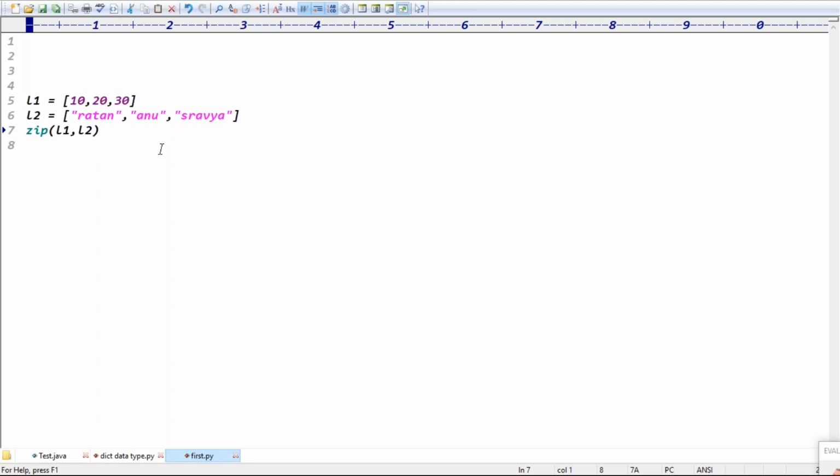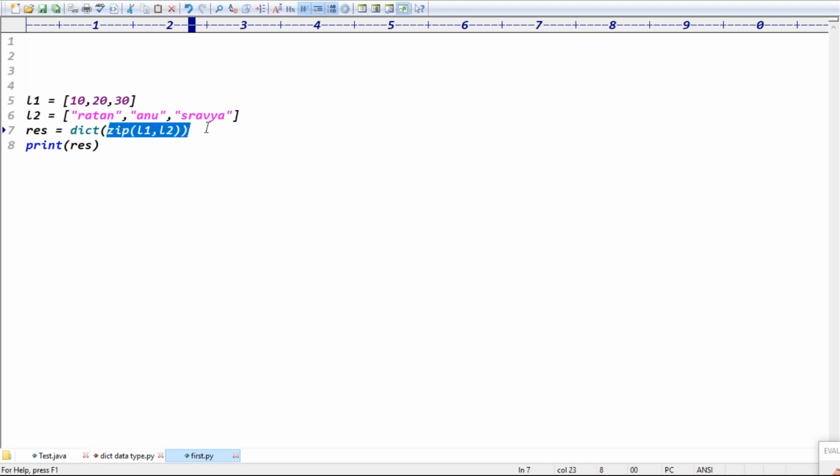After combining, what is the type of output you want? Dictionary format, right? Then conversion to dictionary format. That's all, guys. I'm zipping, and after zipping, I'm converting to dictionary format. Then you can store the result. I'm trying to print the result, right? Exactly, guys. It's very simple.